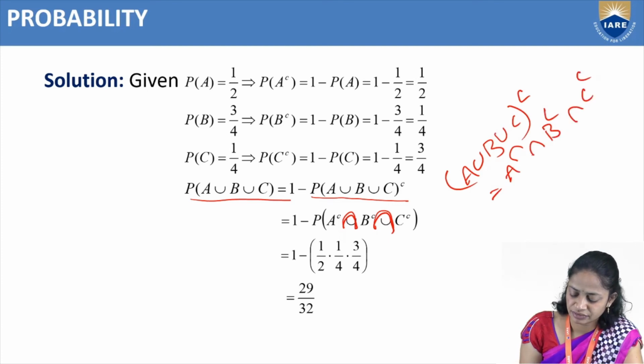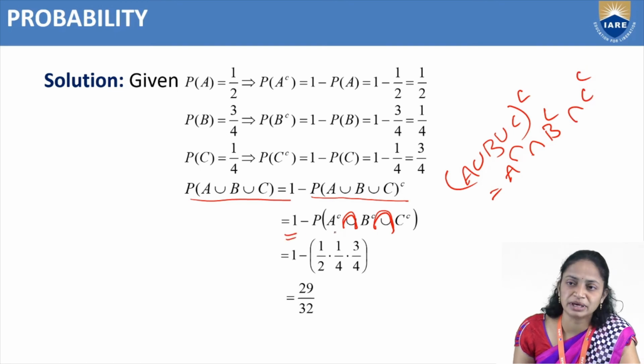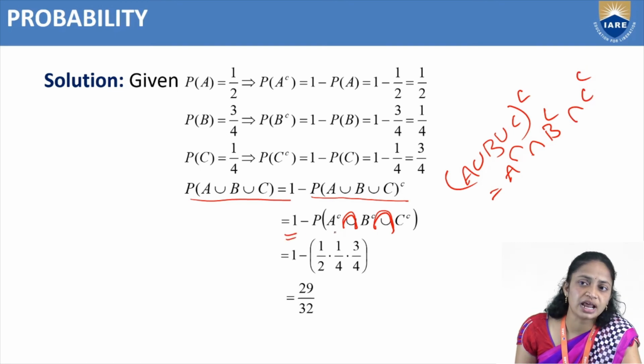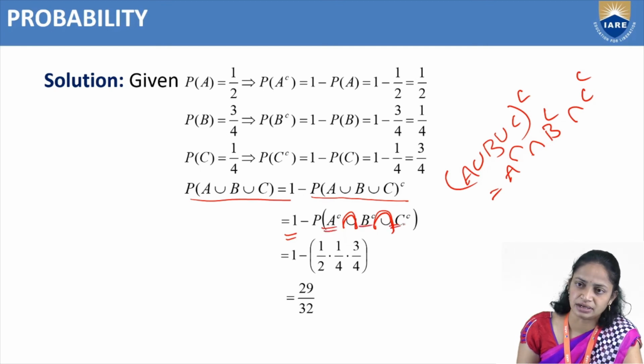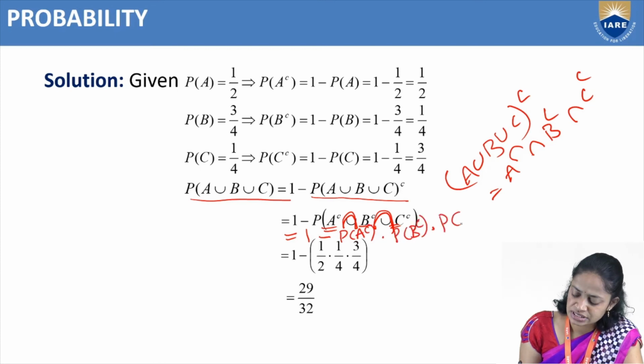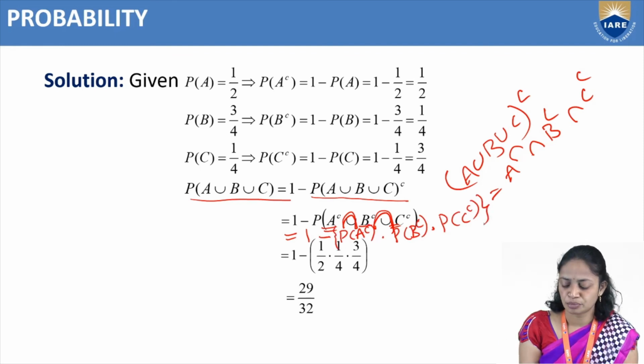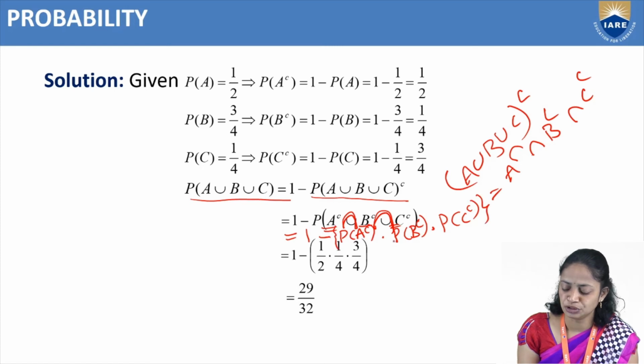So here A, B, C are independent events and A complement, B complement, C complement are also independent. So that's why this can be written as 1 minus P of A complement into P of B complement into P of C complement.